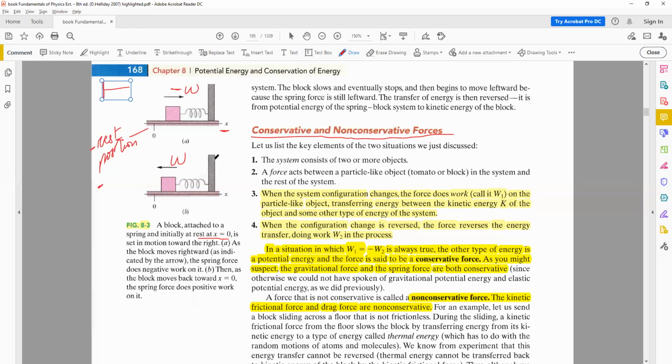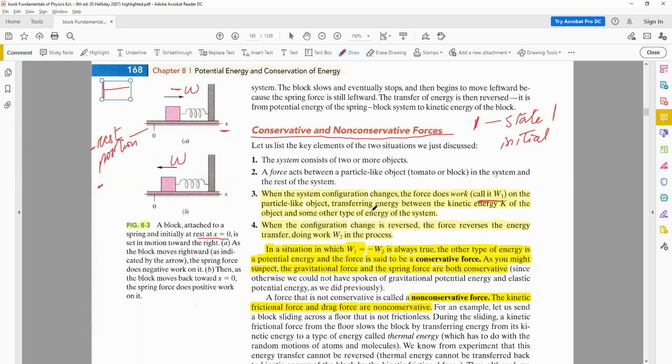Now, when the system configuration changes, the force does work called W1. W1 corresponds to state 1 of the system. State 1 can also be called the initial state. Sometimes we use the symbol I and sometimes the symbol 1. Here they're using 1 to represent the first state of the system.